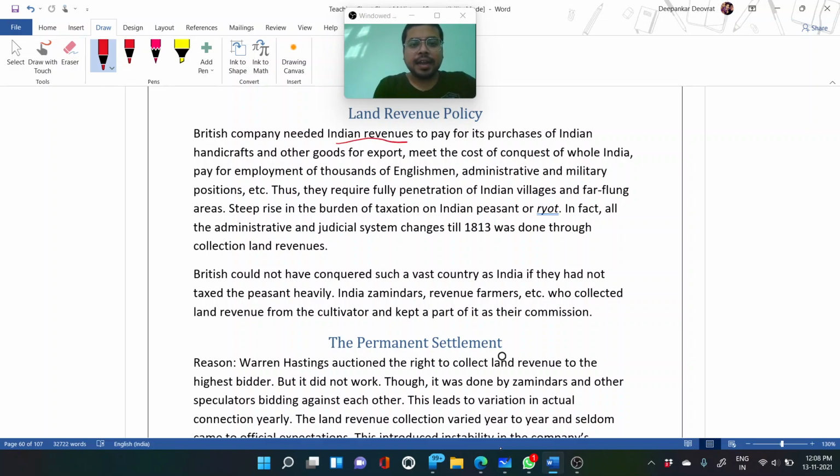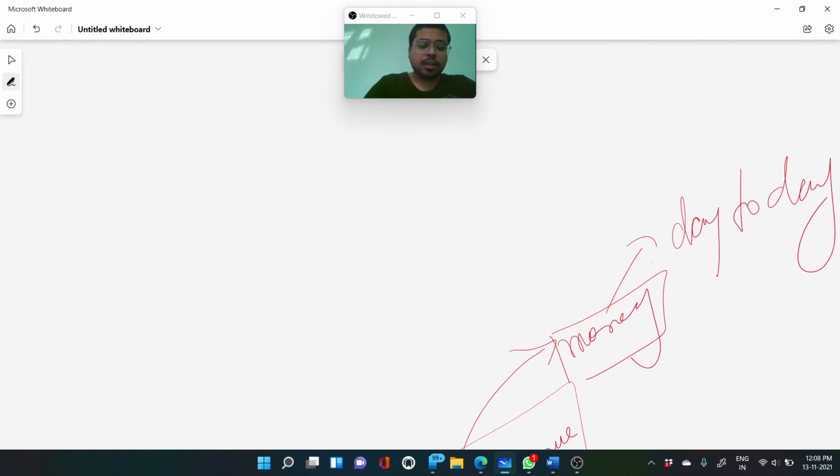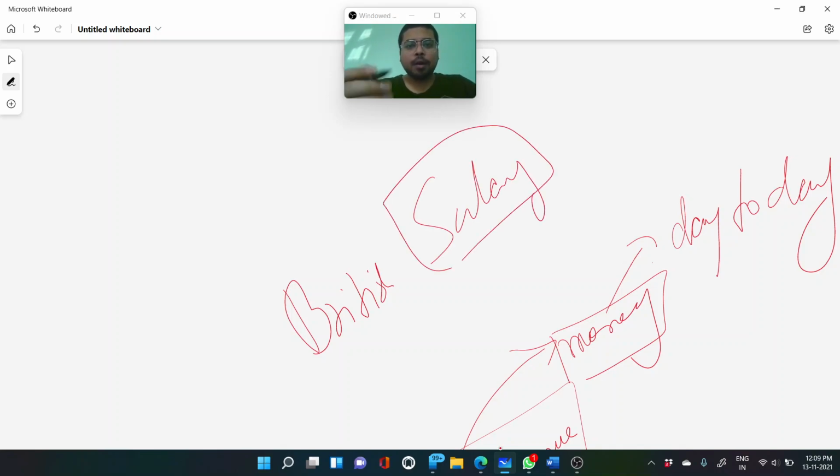The British company needed Indian revenues to pay for its purchases of Indian handicrafts and goods for export, to meet the cost of conquest of the whole of India, and to pay for the employment of thousands of Englishmen in administrative and military positions. The British people working in India were not going to get money from Britain to pay their salaries. The profitable way was to collect the money from India, from that region only, and pay them their salary. That was the concept.